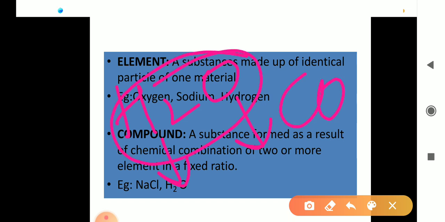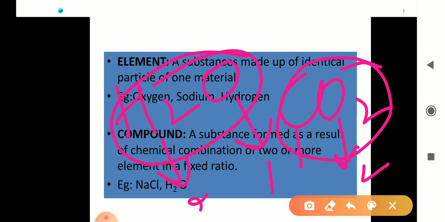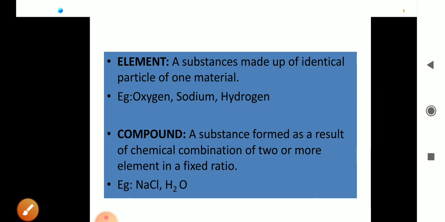And one more example, CO2, it is also a combination of one carbon atom plus two oxygen atoms. Then it forms CO2. Now the fixed ratio is there: C is 1 and O is 2, that is, they are in a 1:2 ratio. Same in H2O also, 2 hydrogen atoms and 1 oxygen atom, it means the ratio of hydrogen and oxygen is 2:1. And in a fixed ratio they combine together, right? And then the chemical combination of two or more elements in a fixed ratio is called a compound. Is it okay?